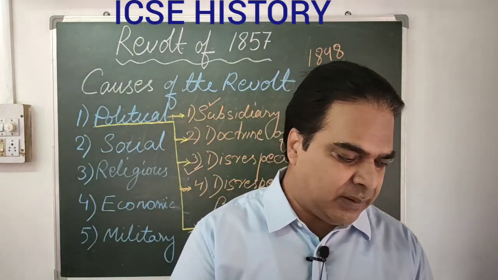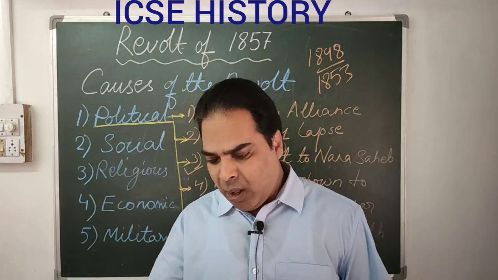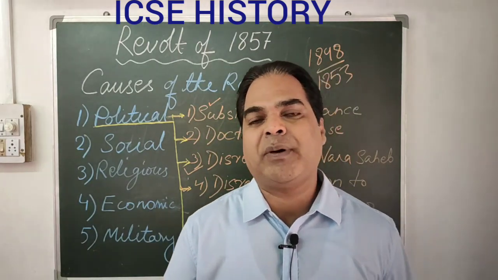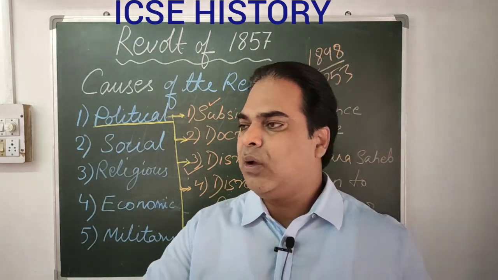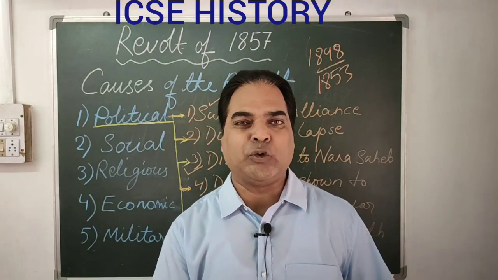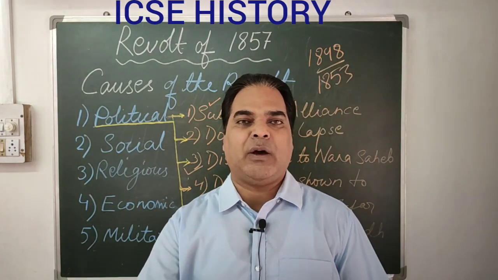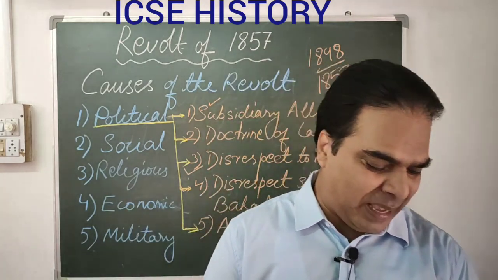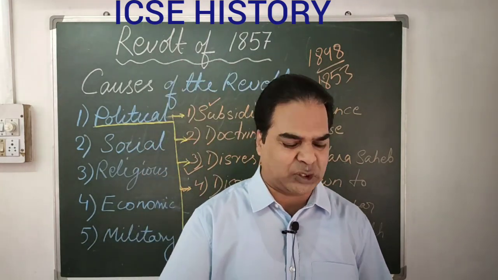So the successors of Bahadur Shah would not be permitted to use the Red Fort as their palace. They had to go and settle down in the Qutub area. Number one, successors of Bahadur Shah were not allowed to use the Red Fort as their palace, in 1849. This hurt the sentiments of the people at large.